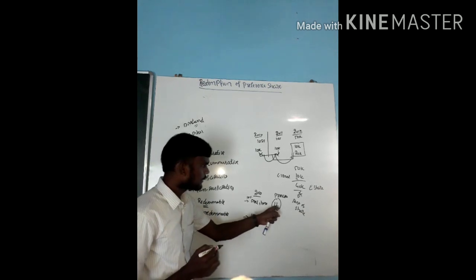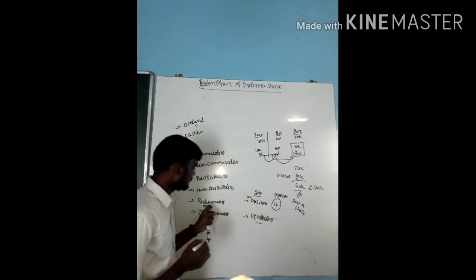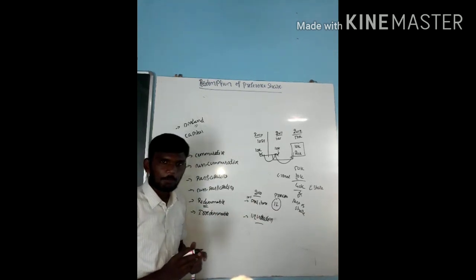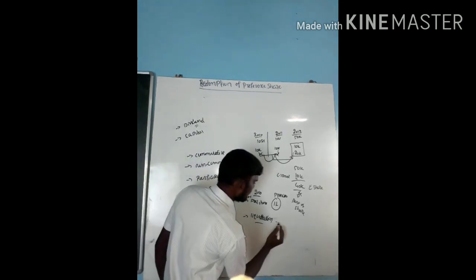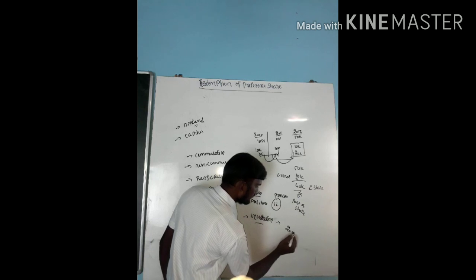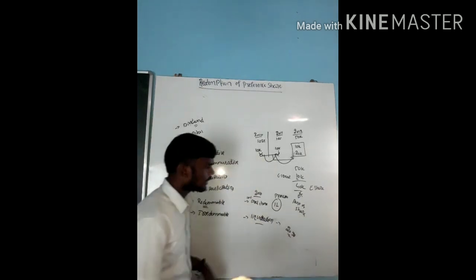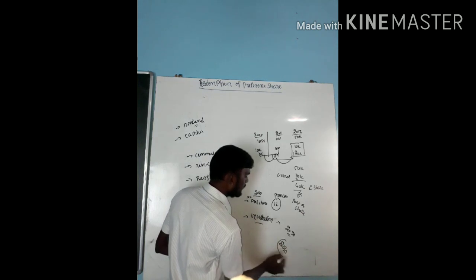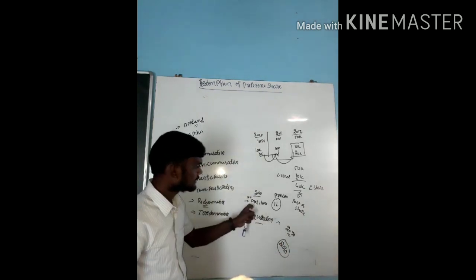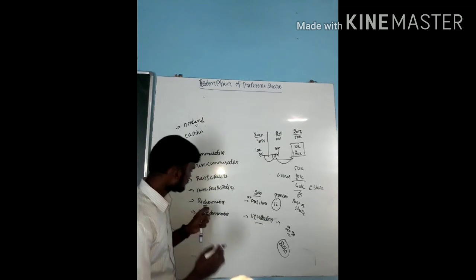Your principal amount as well as your dividend. It is called what? Redeemable preferentials. As per the Companies Act, I need to repay your amount within 20 years. If I took your amount in 2010, before 2030 I need to repay your principal amount as well as your full dividend. It is called what?